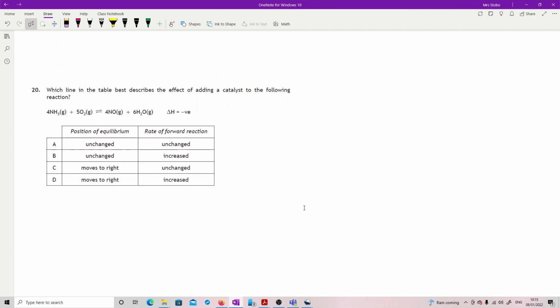Last question of the multiple choice section. Which line in the table best describes the effect of adding a catalyst to the following reaction? Okay, the whole point of a catalyst is it gets you there faster, but it doesn't change where you're getting. Okay, so the position of the equilibrium is going to be unchanged. It's not going to shift. Okay, and what will happen to make that happen, in terms of getting there faster, is I speed up the forward and I speed up the back with exactly the same kind of hit. Okay, so forward reaction is going to increase, also the back will, but it's not even asking you about it. So there we go, last question of the multiple choice.